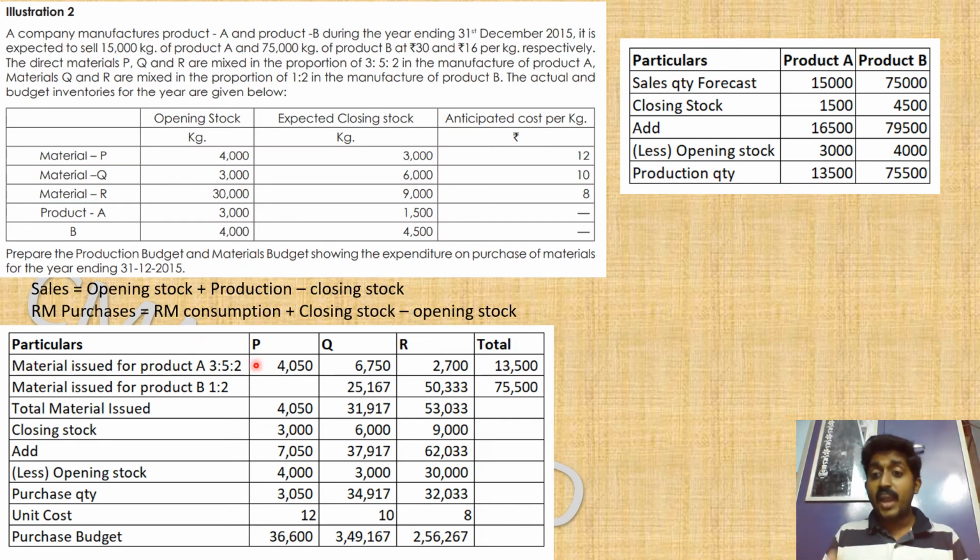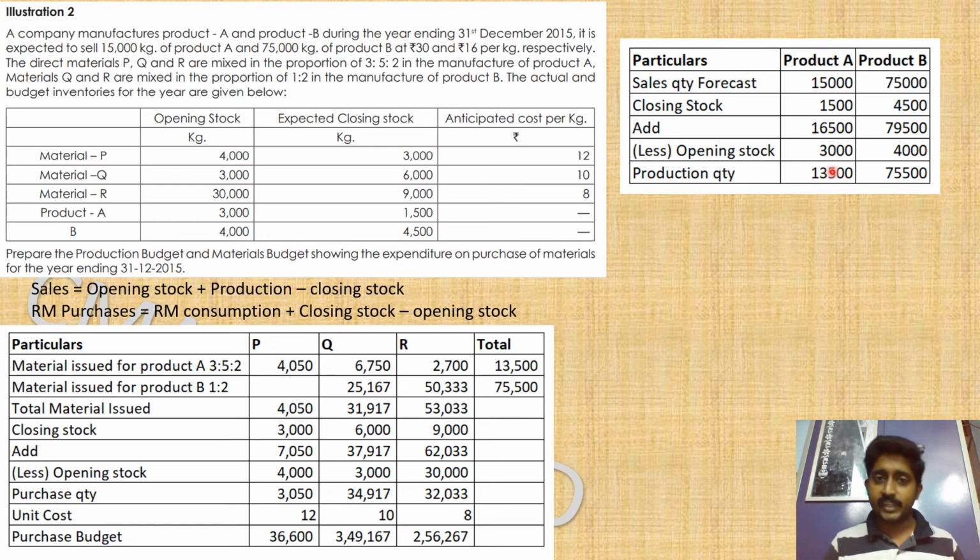This is a little challenging because we are going to produce 13,500 of product A and 75,500 of product B. For this production, from the stores we have to issue material.